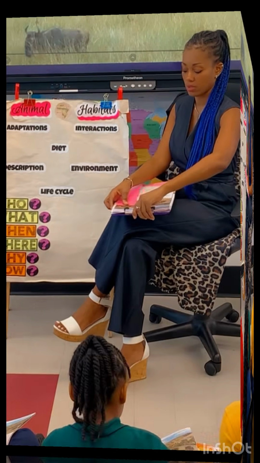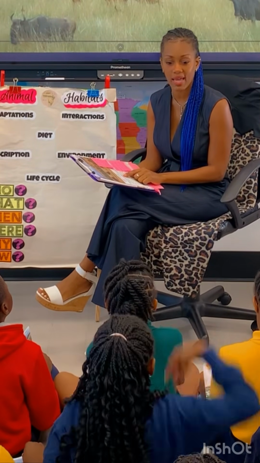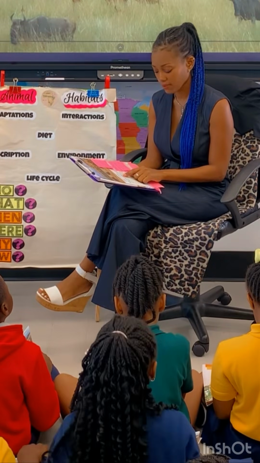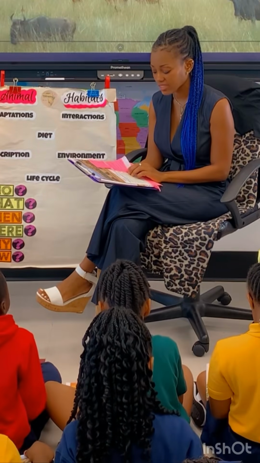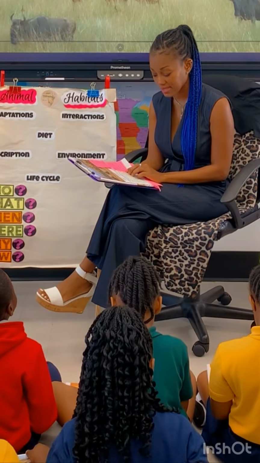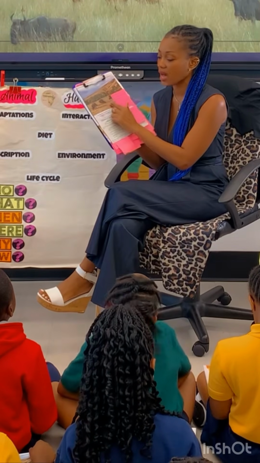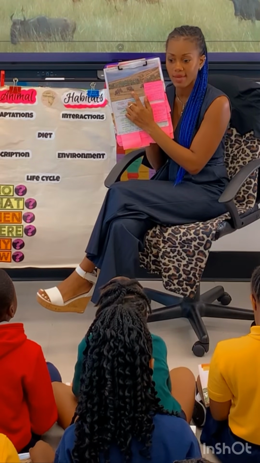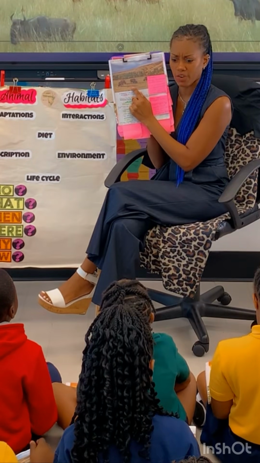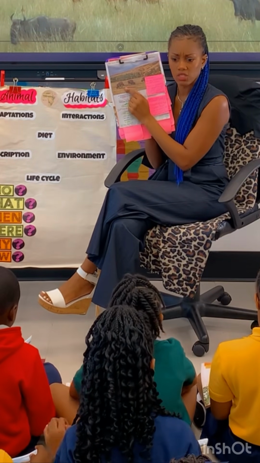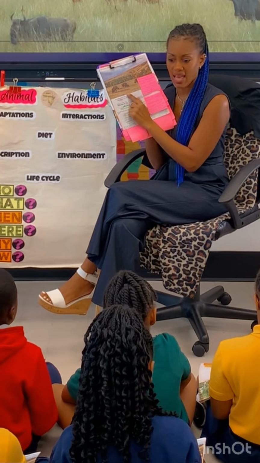Next page. Page 13. I see a heading on page 13. What does it say? Welcome to the grassland. The text feature heading tells us this section will give information about grasslands. And in the photograph the author gave us, obviously this is what a grassland looks like. It looks to me like a dry season because the grass here is brown. Do you see that? So it looks like not a lot of water has been coming to this habitat lately.